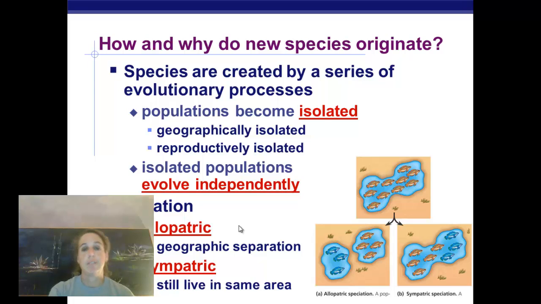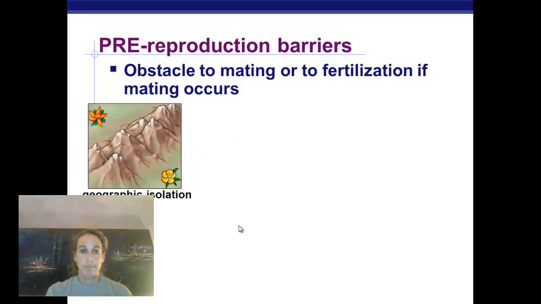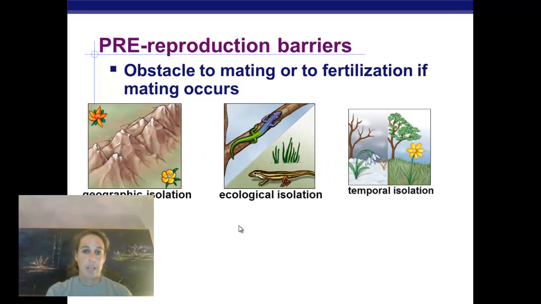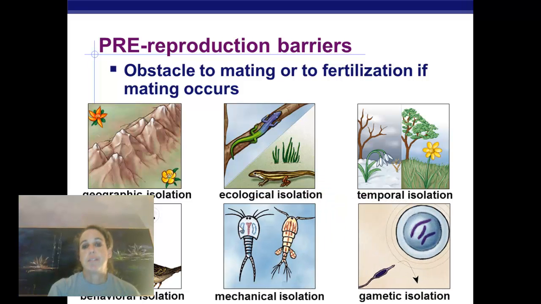Okay, so those are the 2 types, and as we go through these next few examples, we'll talk about if it's allopatric or sympatric. The first type of reproductive barrier that we'll talk about are called pre-reproductive barriers, or you'll sometimes see them called pre-zygotic barriers. And these are obstacles to mating or to fertilization if mating occurs. So you will not ever get any kind of offspring. These are the ones that we will be talking about in more detail. We'll talk about all 6 of those, so you don't necessarily have to write those all down right now. We're going to go through each one individually.